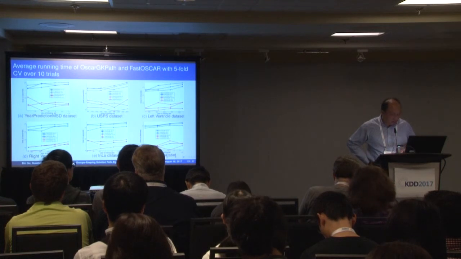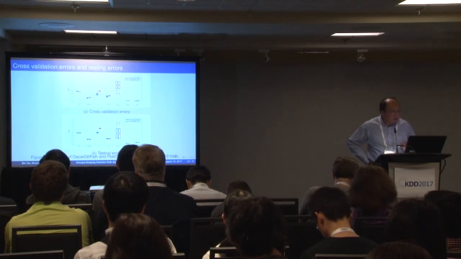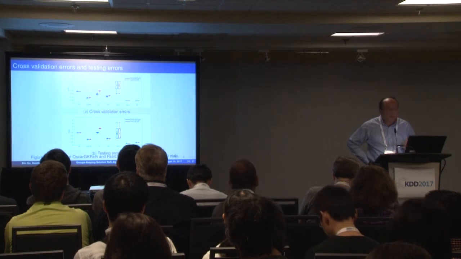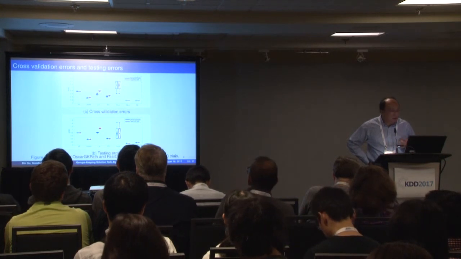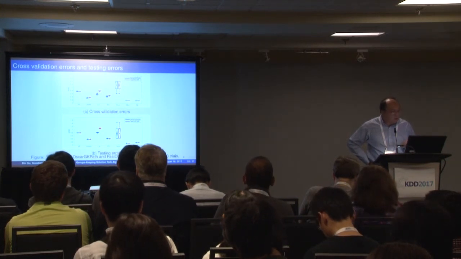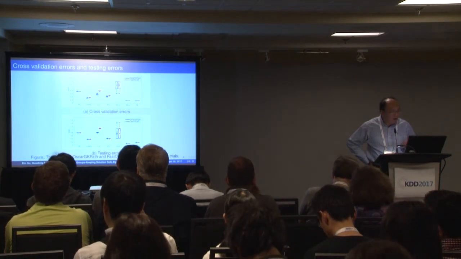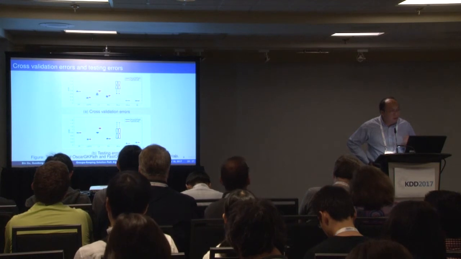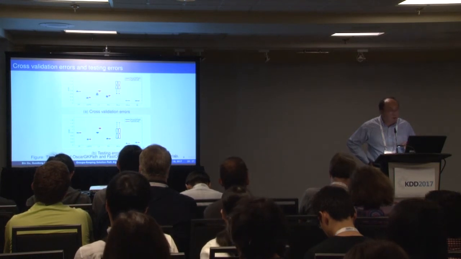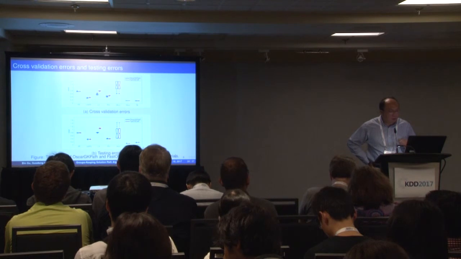We get a much faster result. We also compare the training and testing errors, and we always get better, or sometimes comparable, results, equal or better, because our solution path guarantees to find all the possible solutions for the parameters. We can select the best ones.